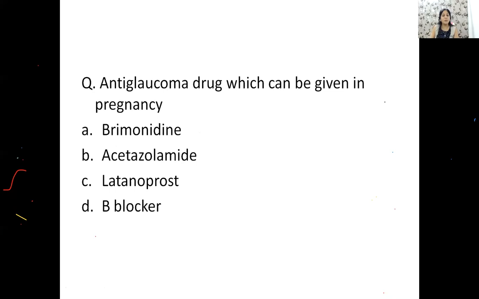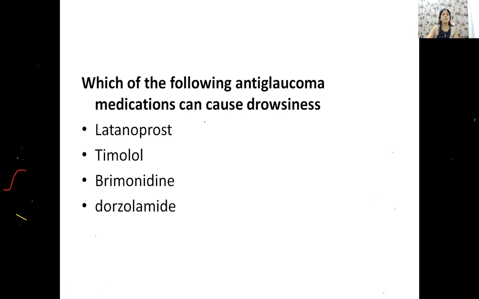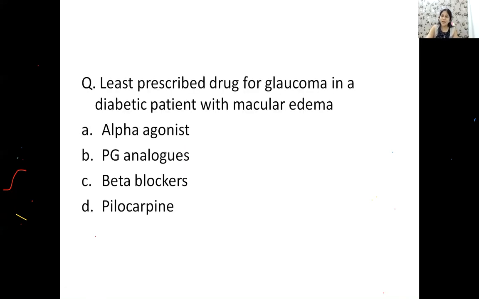What about the safe drug which can be given in pregnancy? It will be brimonidine, right? Brimonidine can be given. And what about the drug which causes drowsiness? Again, brimonidine.